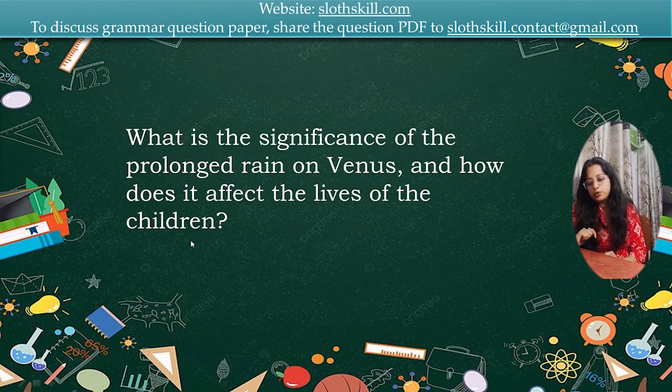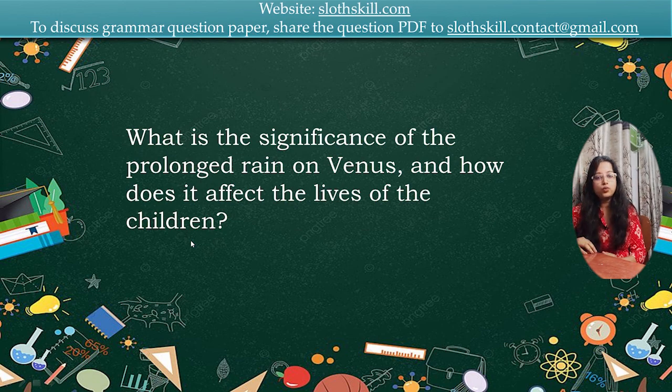What is the significance of the prolonged rain on Venus and how does it affect the lives of the children? I have written, the continuous rain on Venus symbolizes a monotonous and oppressive existence. This is your point. Monotonous means very boring, and oppressive means dull, where you feel very stressed out because of certain reasons. The children were living inside, under the ground, like a prison, and you will want the freedom that you are denied. So that is the oppressive situation they lived in, and that is all because of the prolonged rain on Venus, right?